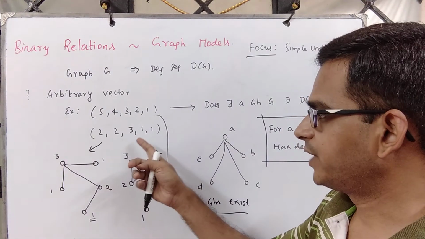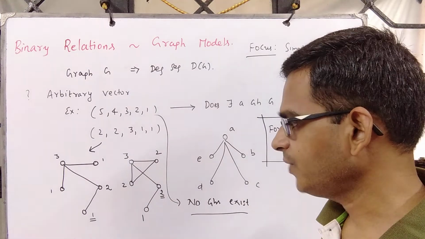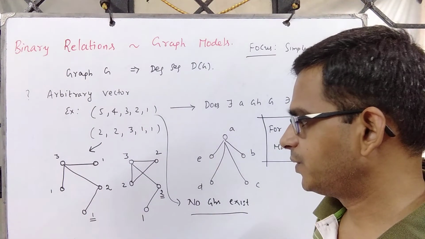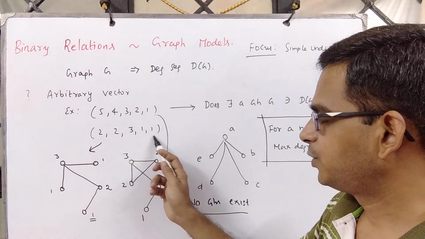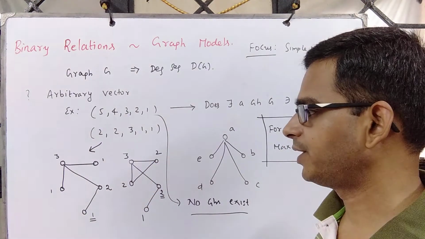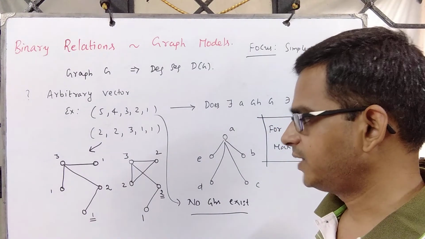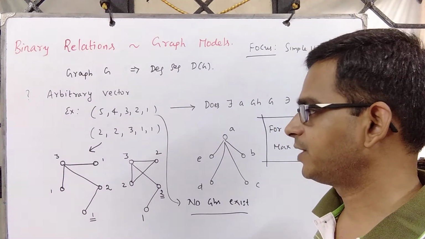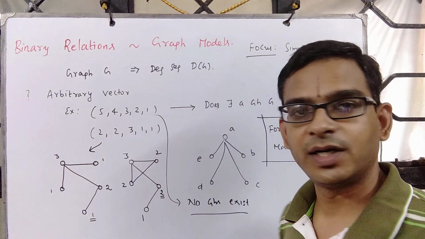There is no graph whose degree sequence is precisely this. When you try drawing this, you see that we are unable to get 2 vertices of degree 1. Let's observe a couple more properties so that we get to see why this sequence is not graphic.